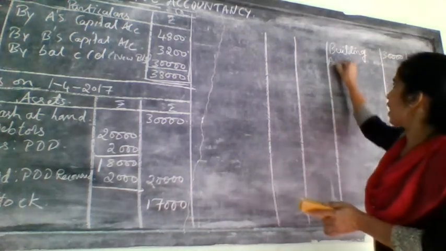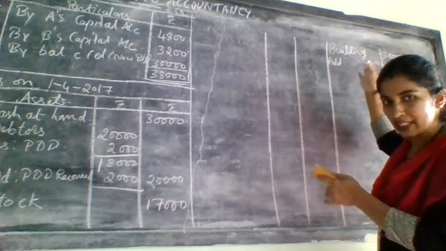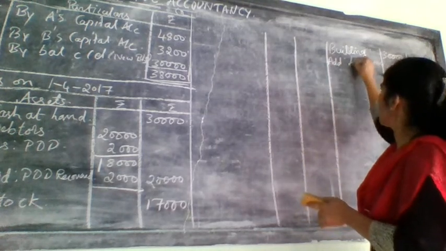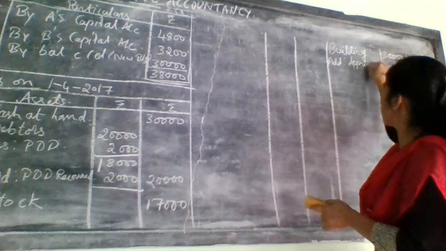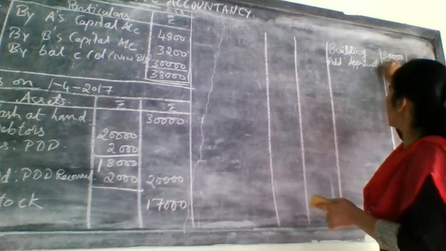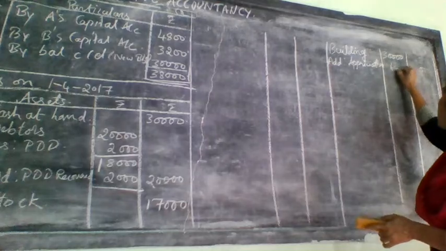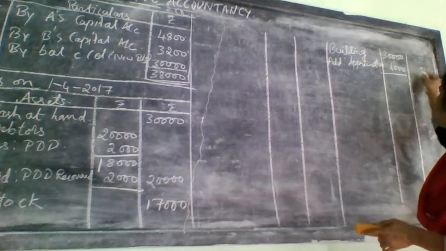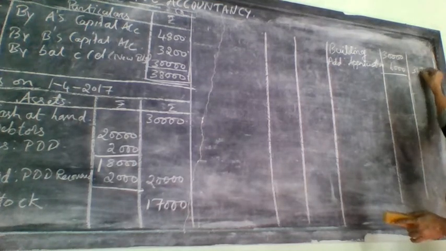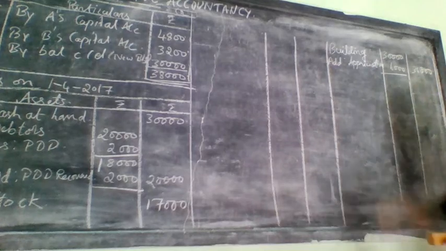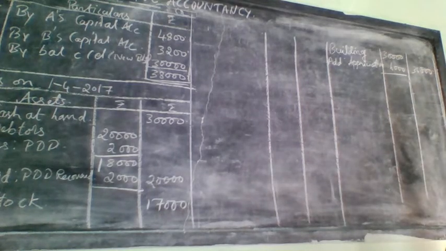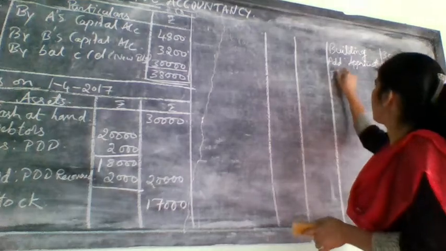So it was appreciation there and it was on the credit side of the revaluation account. So appreciation will increase the value of asset. So right here add appreciation. How much was the appreciation? They have given 20%, no? 6,000. So right here 6,000. 30 plus 6, it will come 36,000. How much? 36,000. Next is related to furniture.